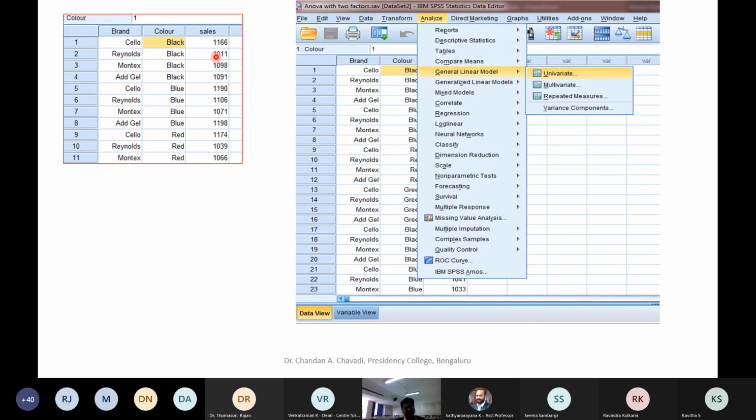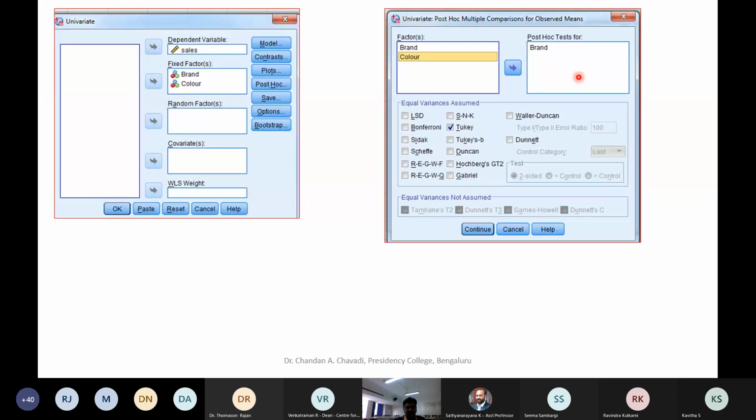Now this is how we have recorded the data here. So I have four brands here, Cello, Reynolds, Montex and Add Gel. These are the four brands I am testing, and what is their color, and what is the sales that is being done. And we analyze this, because now we are going for univariate analysis, that is two-way ANOVA. So we go here, and what is our dependent variable? Sales. And what are our independent variables? Fixed factors are also called IVs, and we put them here.